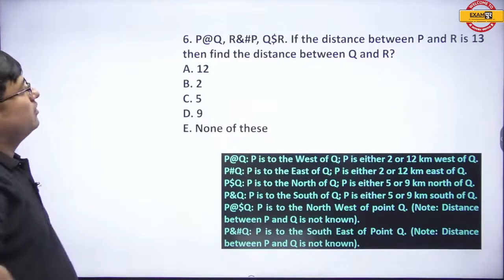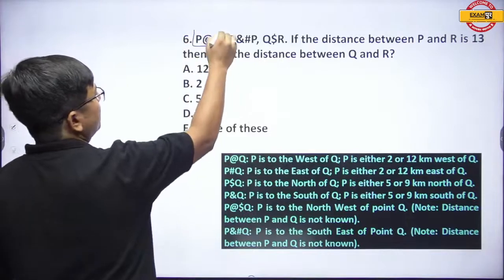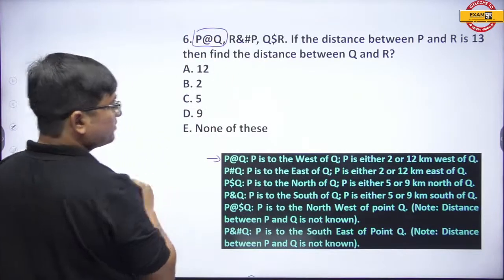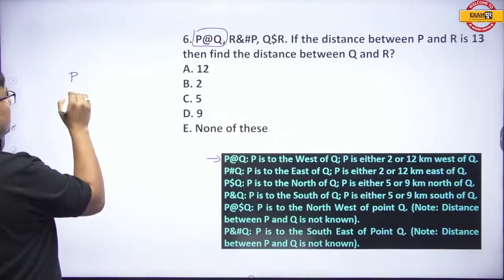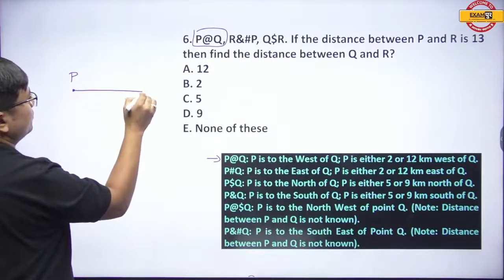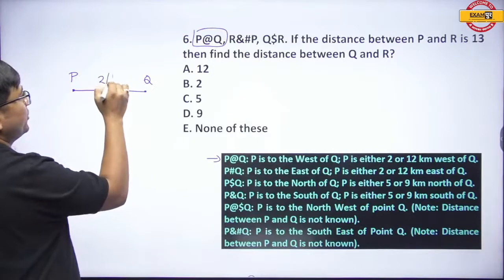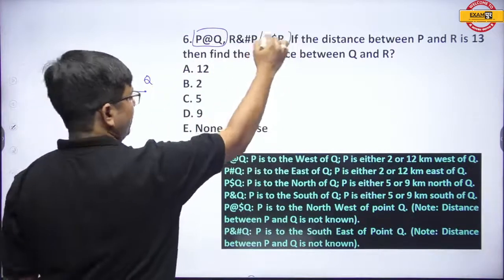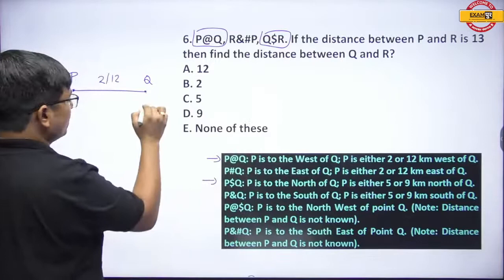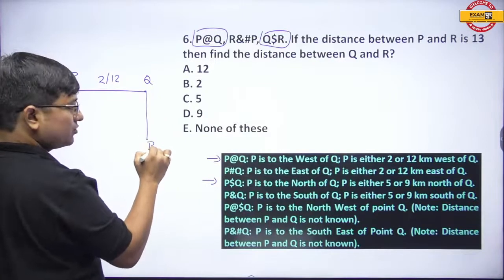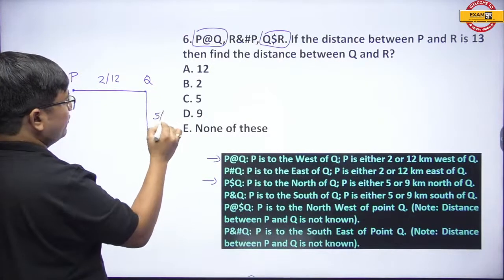Okay, now see, P at the rate Q means P is west of Q. How much west? It says 2 or 12. No issue. Now here Q dollar R means Q is north of R. 5 or 9? We don't know.